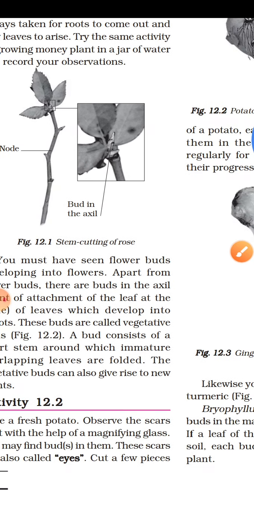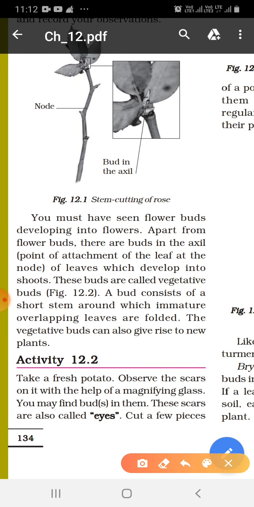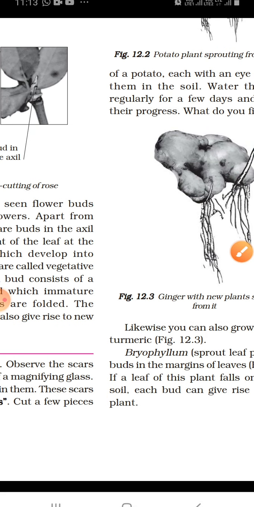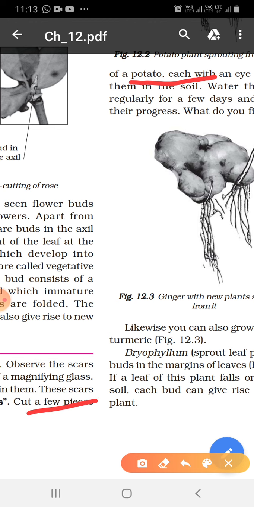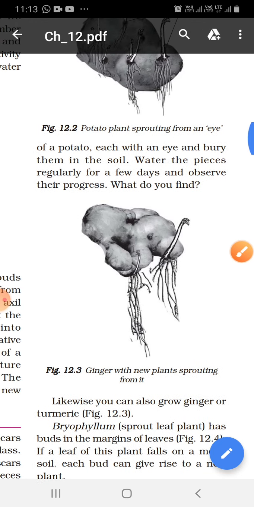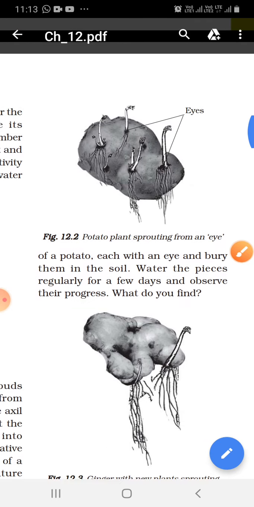Similarly, you have seen some type of scars on potato. These particular scars or buds are known as eyes, and when you cut a few pieces of potato each with an eye and bury them in soil and water the pieces regularly for a few days, you will observe the growth.